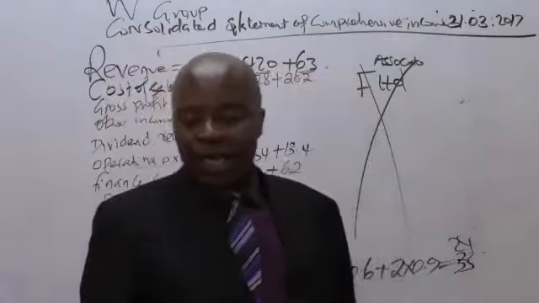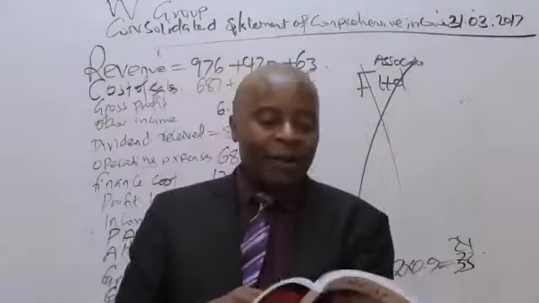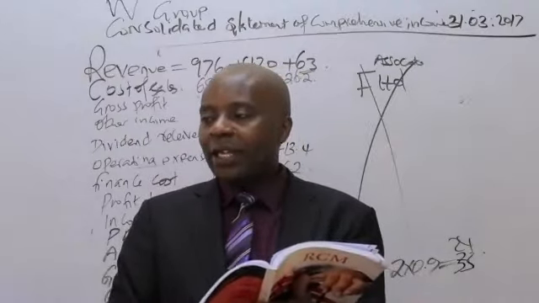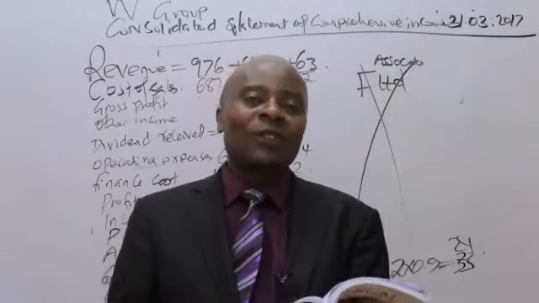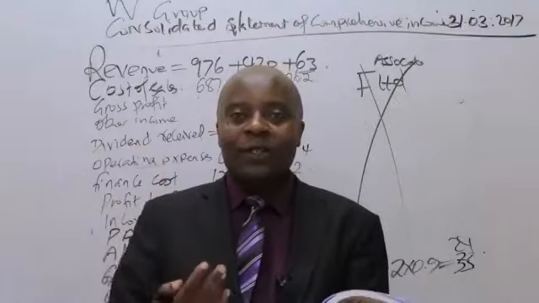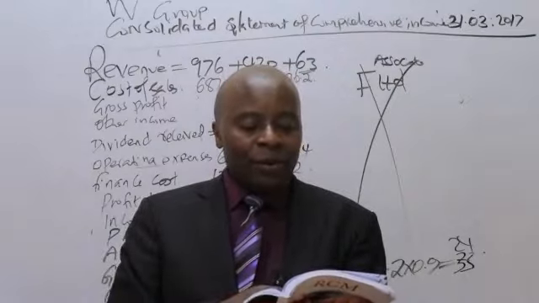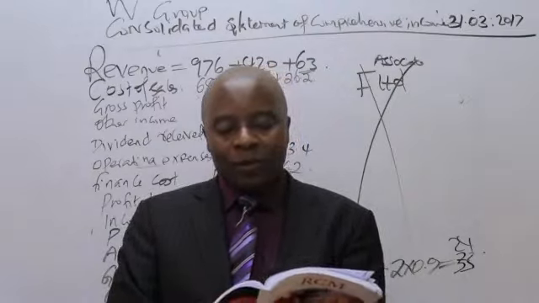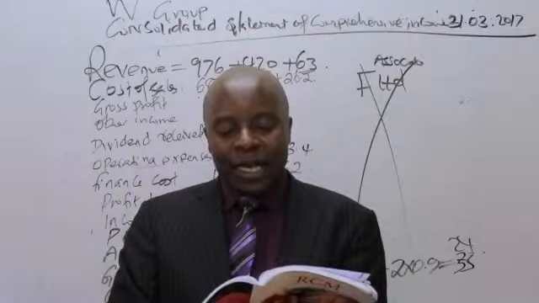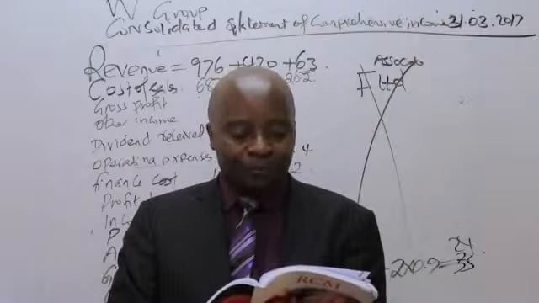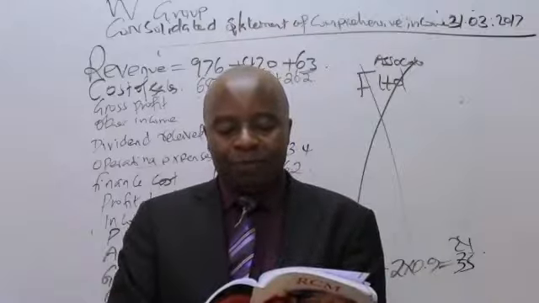Thank you very much. Now I'll move very fast and look at the additional information, note number 1. The way I read this additional information, ladies and gentlemen, should be very fast. I should be able to pick things because I am a great scholar of group consolidation, so I know what goes where. Note 1: W Limited bought a 60% holding in the equity of S Limited on 1st April 2016. The purchase consideration was agreed at 900, of which 600 million was paid in cash. The balance was satisfied by immediate issue of a 5% bond at par.